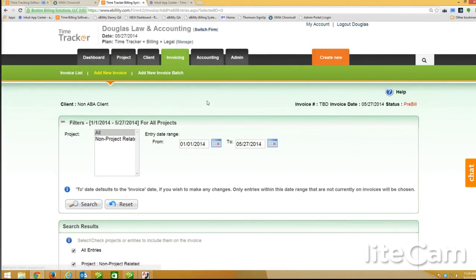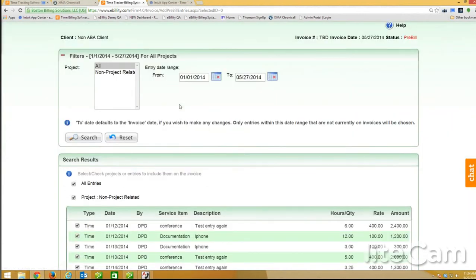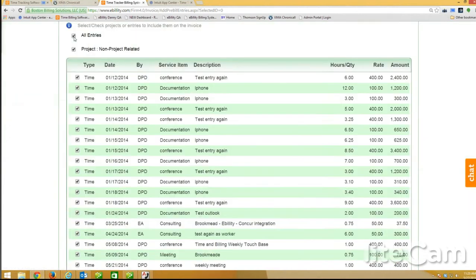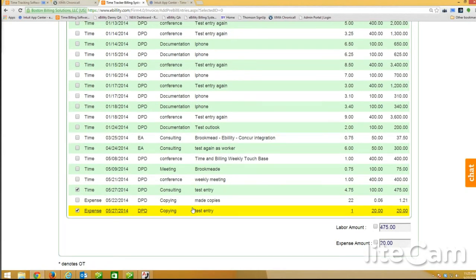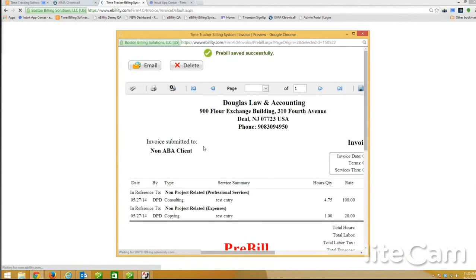so here's all my entries. Decide what entry I want. I can uncheck them if I don't want all of them, and I could just pick today's if I want. So I'll take that time, that expense. All the time is listed in the expenses. I chose that and that, and I could hit create pre-bill. So here's my pre-bill, and of course if I want to edit the pre-bill, I can go ahead and just click